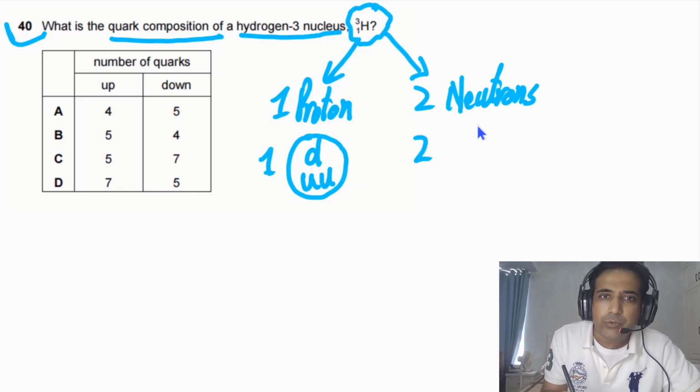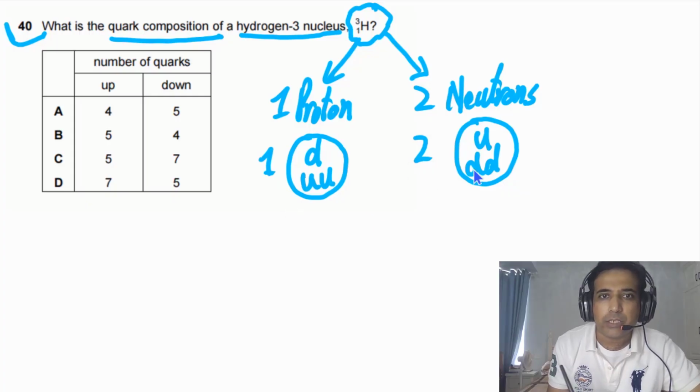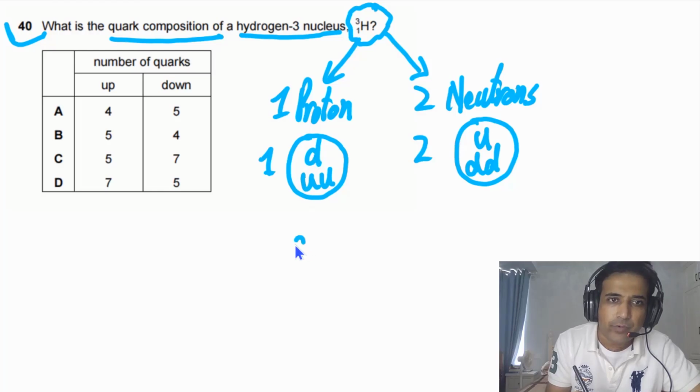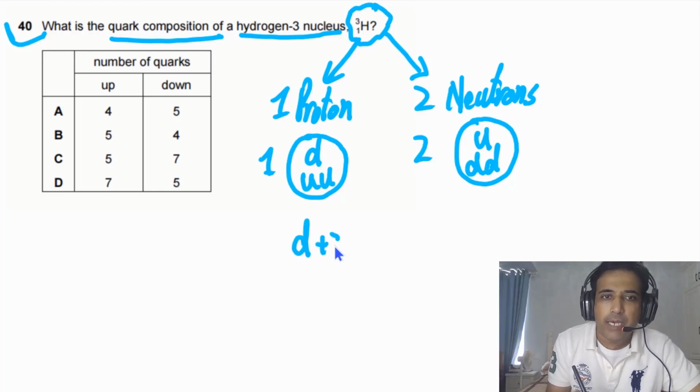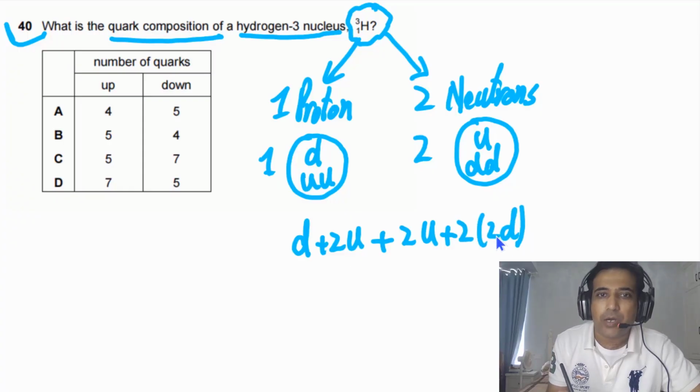And one neutron consists of one up quark and two down quarks. So we need to write down the total number of up quarks and total number of down quarks. So here we have one down quark plus we have two up quarks, plus we have to add this one. So we have in this case two up quarks plus 2 times 2 down quarks.